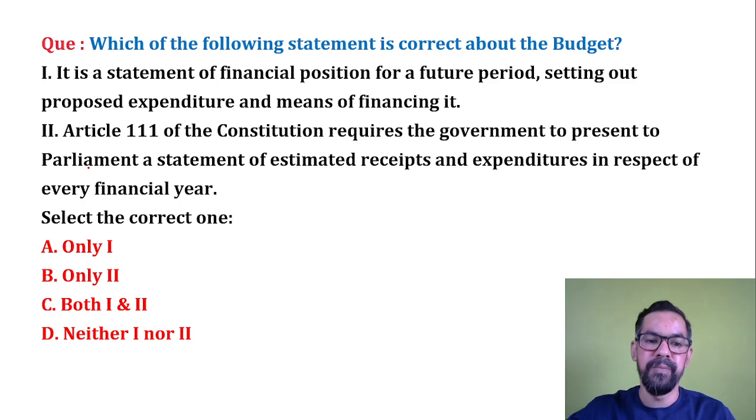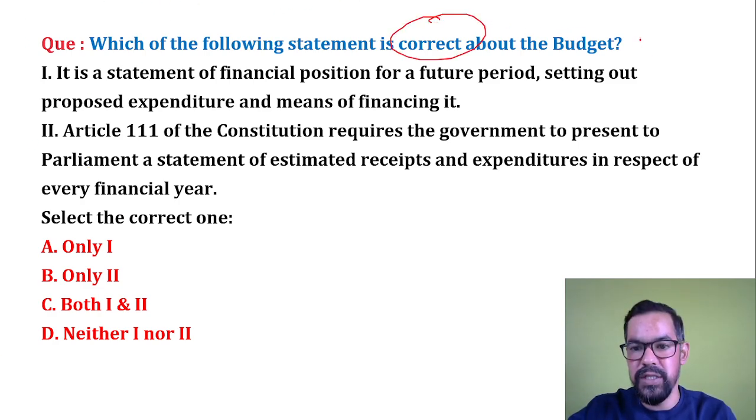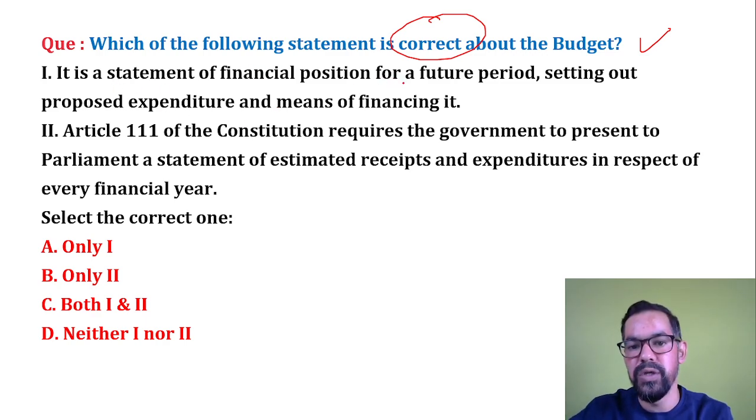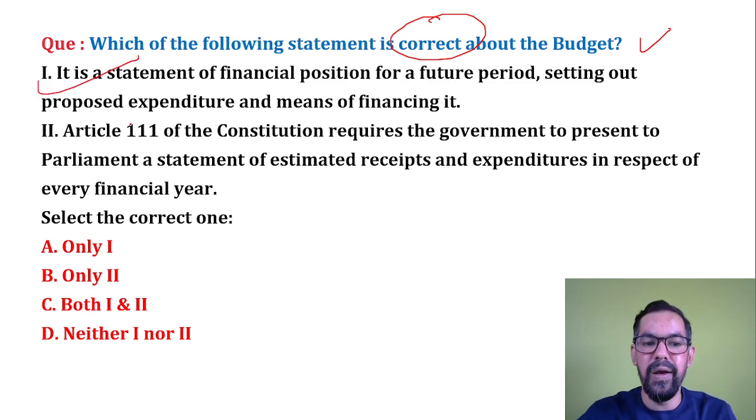Okay, next one, which of the following statements is correct about the budget? These are the statements given below which are related to budget, so you have to identify the correct one. It is a statement of financial position for a future period, setting out the proposed expenditure and means of financing it. Which is the correct one? Article 111 of the Constitution of Government of India presents the budget, no. This is Article 112. So what will be the correct answer?